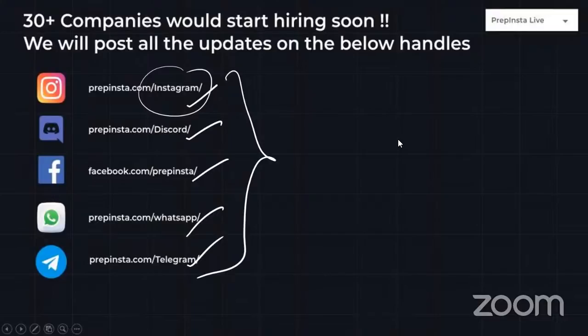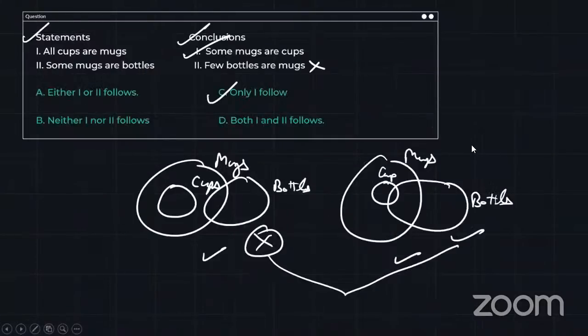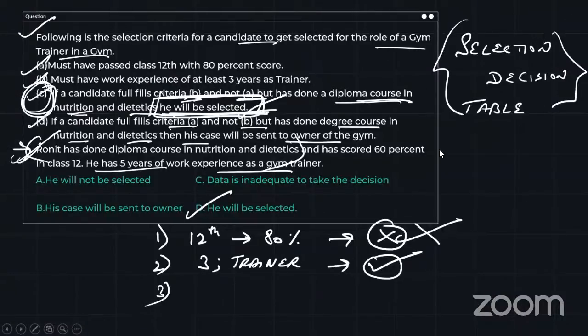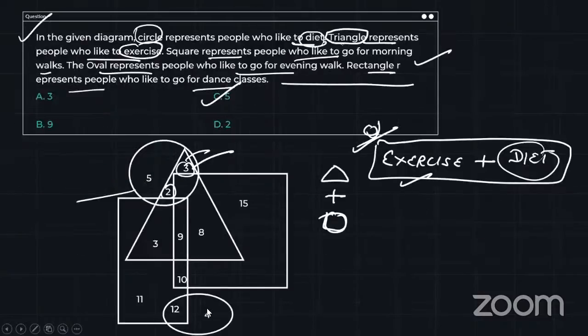If you have any doubt, I am there for your doubts. Again, guys, I'm repeating this again and again: practice selection decision tables, because even today I've seen selection decision table problems. Practice selection decision tables also, because on the third day, in the second slot, they asked this problem. Also, people are skipping this one, Venn diagram interpretation. So practice Venn diagram interpretation also, guys.